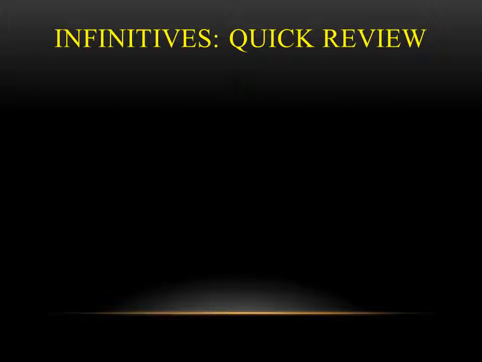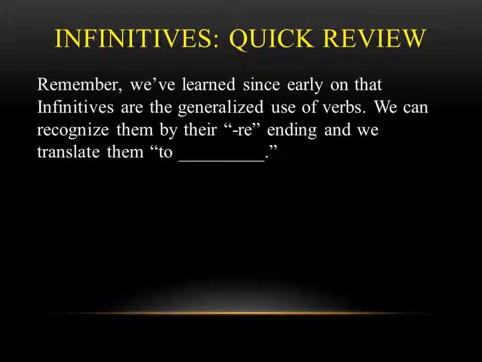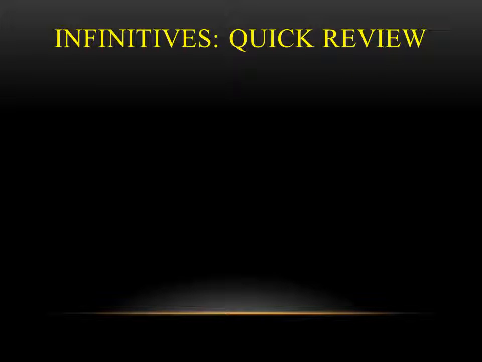So here's our quick review of infinitives. You want to remember that since early on in Latin, I think in chapter 4 of the Ecce textbook, you've learned about infinitives and how they're basically generalized forms of verbs. They don't have any person attached to them. So instead of saying I, you, he, she, it, or anything like that, it just means to do something. That's how we translate them. And you can always recognize them because they have that RE ending. So for instance, one of the first verbs we learned was ambulare, which means to walk.